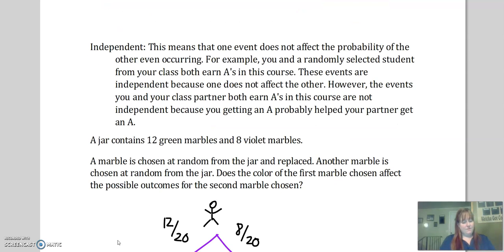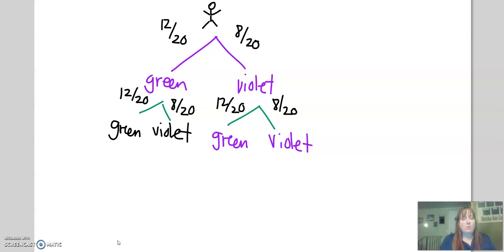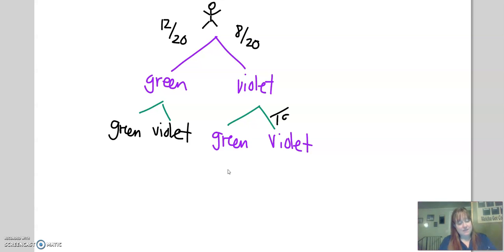Now, what if I do not put the marble back? Is it going to change my chances? Well, absolutely. Let's think about this. If I pull out a violet marble and then I don't put it back, when I pull out another marble, I could still pull out a violet or a green. But how many marbles do I have left right now? I have 19 marbles left.